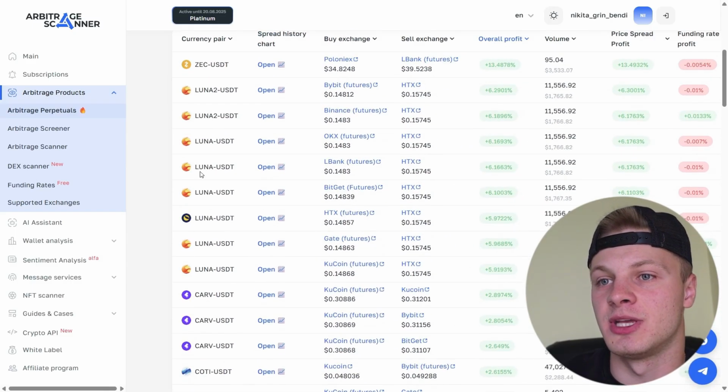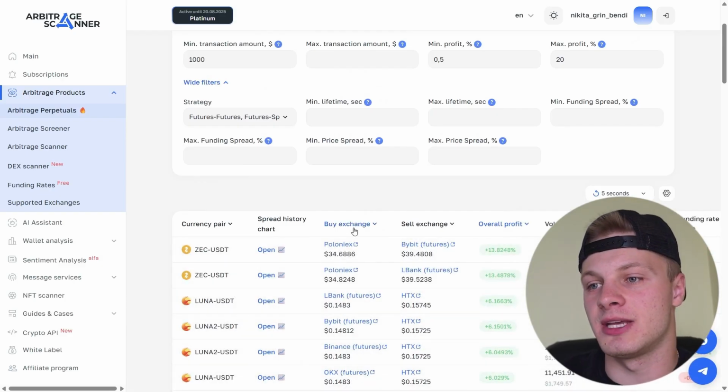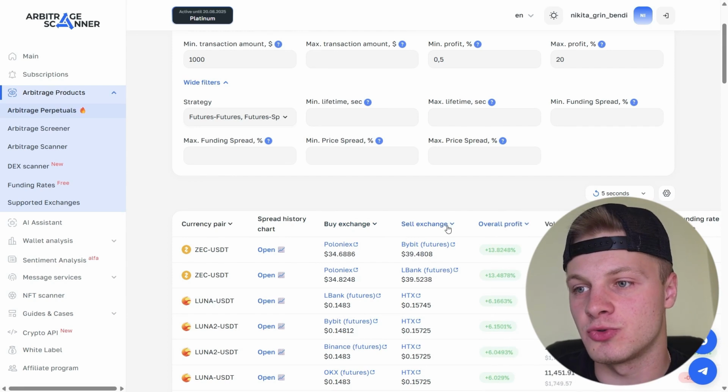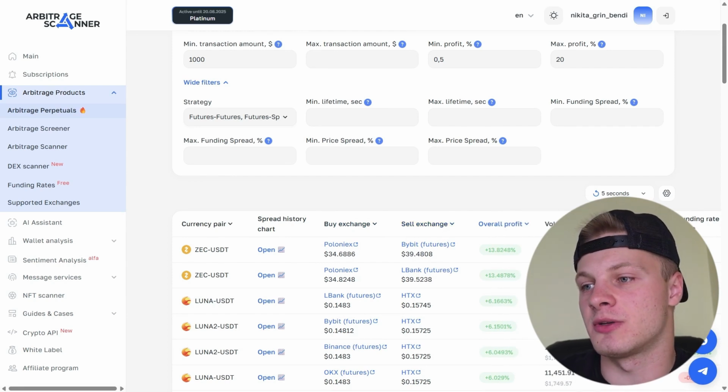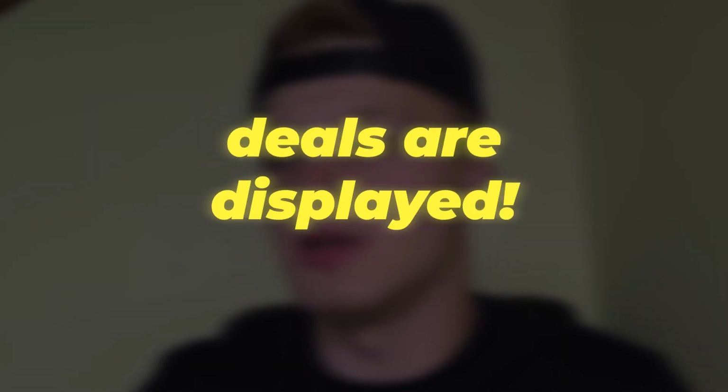The token is displayed, by the way. The history of spreads can be viewed, the exchange on which you need to buy, the exchange on which you need to sell or short, respectively, and the profit that you will earn. You can also view trading volumes and funding, and all of this is automatic. You don't have to search yourself, you don't have to browse through exchanges, you don't waste a lot of time. Did you enter the necessary parameters? That's it, the trades are displayed.